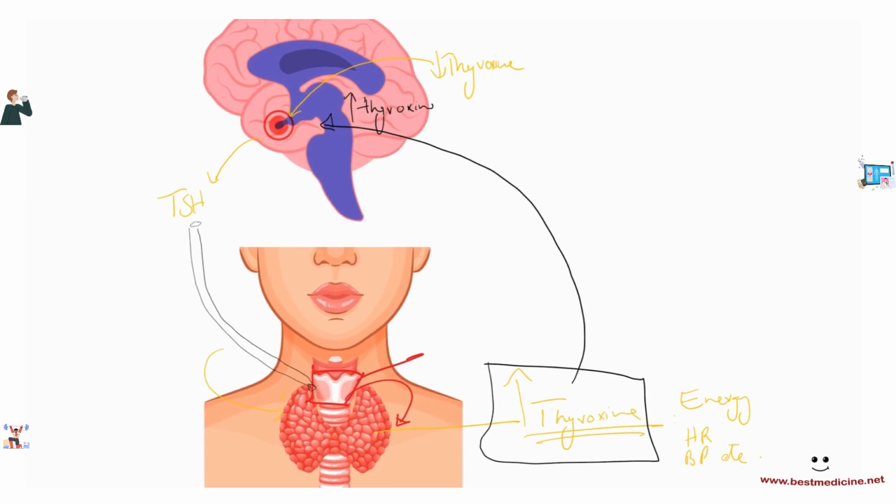Again, decreased thyroxine stimulates the pituitary to increase TSH secretion. Increased TSH stimulates the thyroid gland to produce more thyroxine. Increased thyroxine then inhibits the secretion of TSH in the pituitary, hence the negative feedback loop.